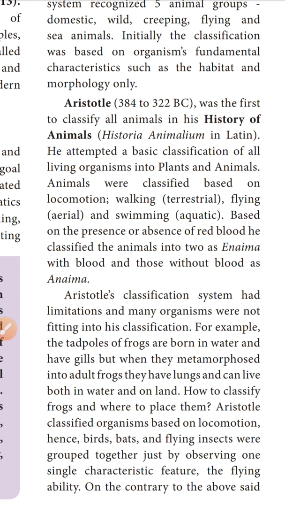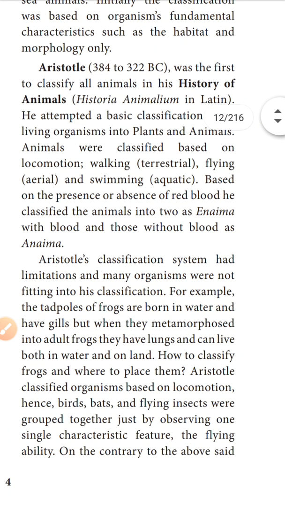Locomotion is the movement, the motility. So walking animals, flying animals and swimming animals. Only three divisions. Walking animals are terrestrial, flying is aerial and swimming is aquatic. What are the three? Walking, flying, swimming. Walking, terrestrial; flying, aerial; and swimming, aquatic.